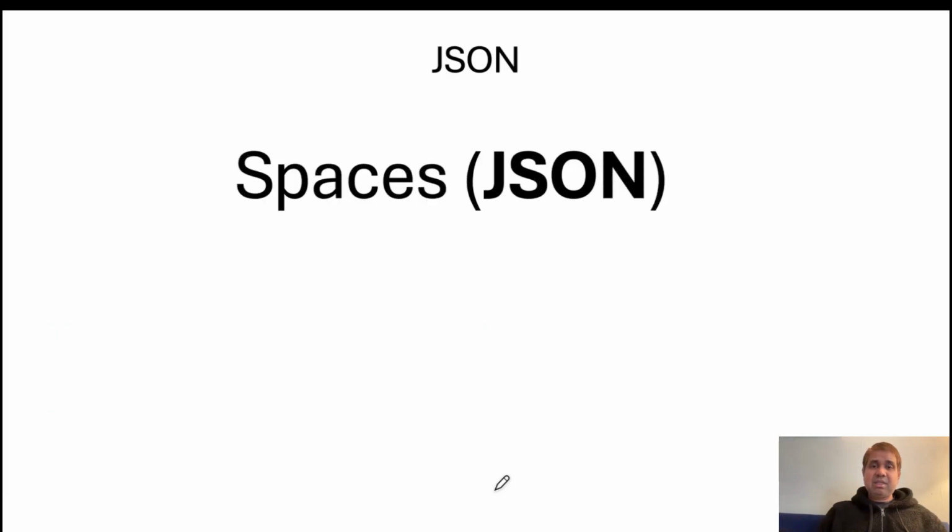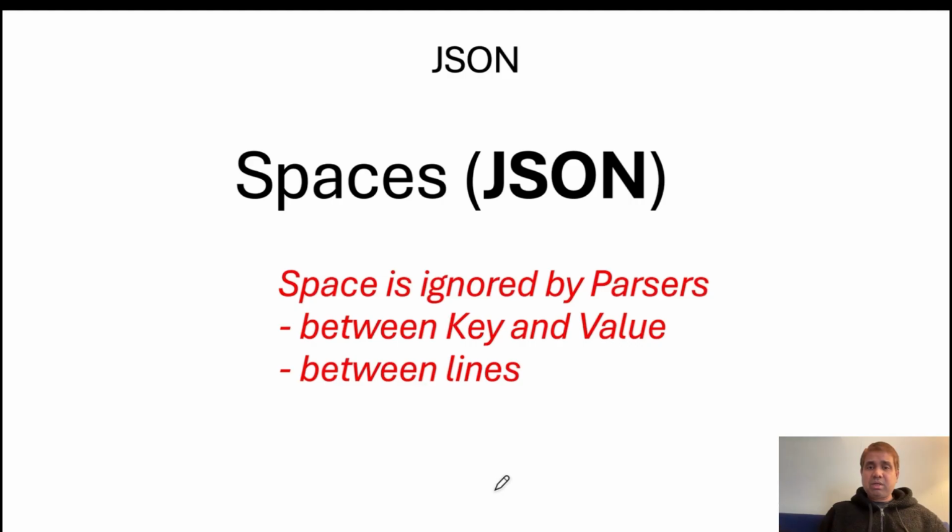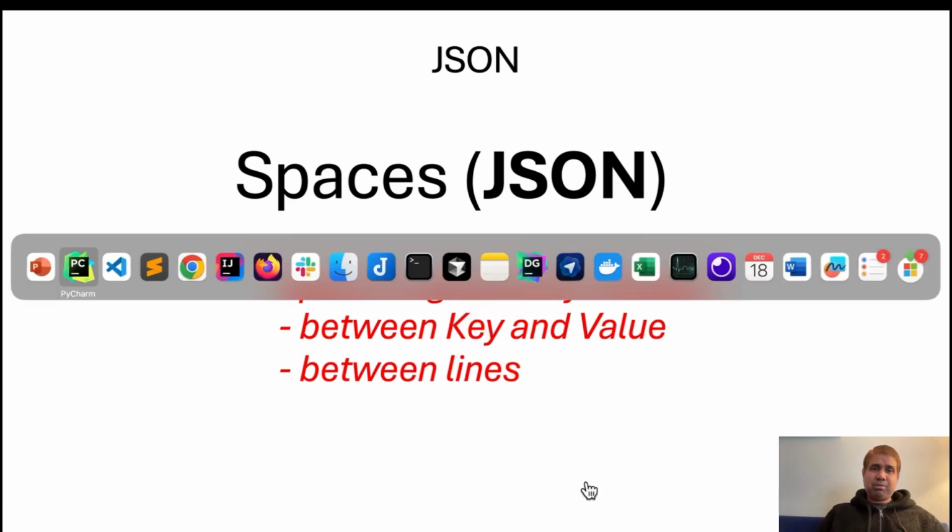Spaces. This is a very important thing in JSON, but there is an advantage here because the space is ignored by parsers. So, for example, what does it mean?